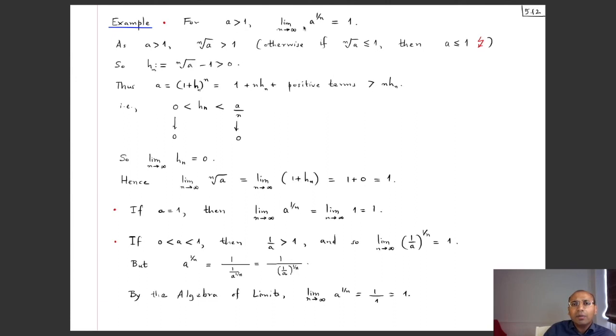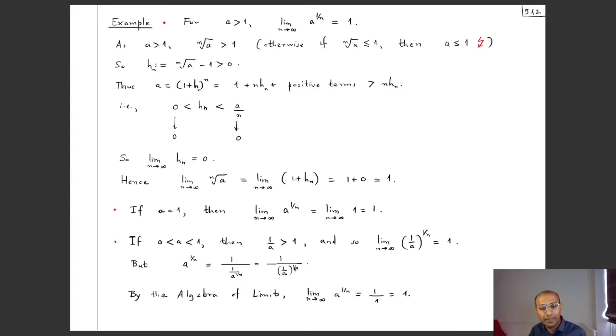Why a strictly bigger than 1? Well, in fact this works also with any positive a. So first let's tackle the case when a is equal to 1. If a is equal to 1, this is just the constant sequence 1, which has of course limit 1. And if a is strictly less than 1 and positive, then you see 1 by a is bigger than 1. By the previous part, the limit as n tends to infinity of 1 by a to the power 1 by n converges to 1, and then a to the power 1 by n is just the reciprocal of this one. So this is 1 divided by 1 by a to the power 1 by n.